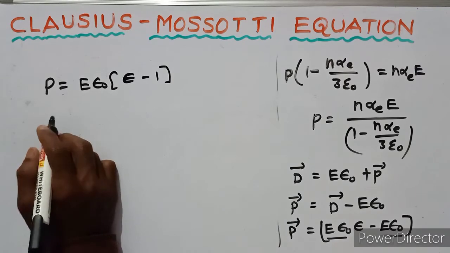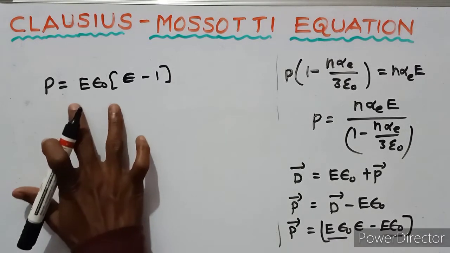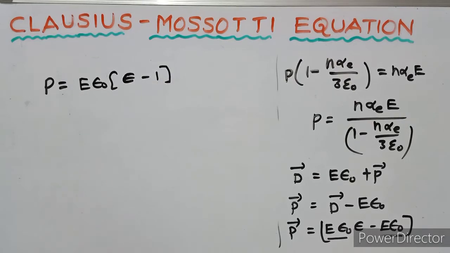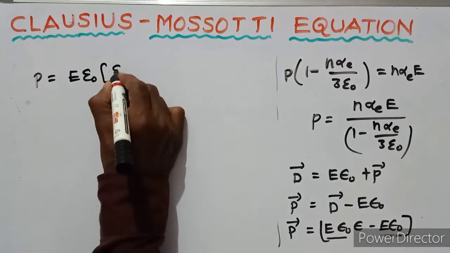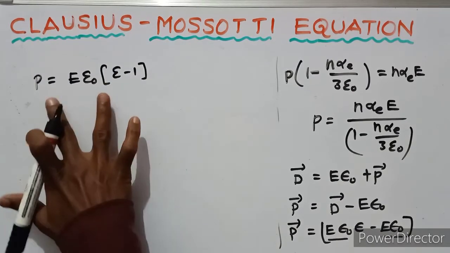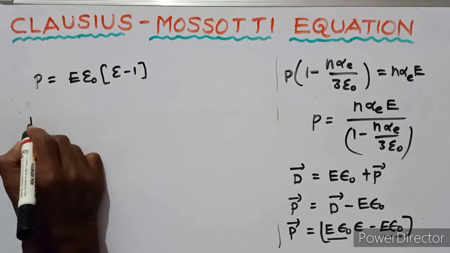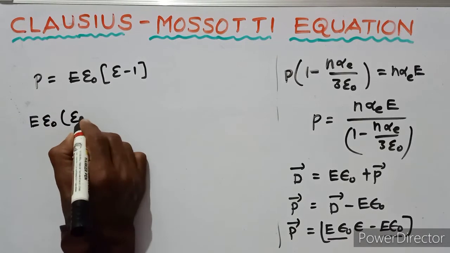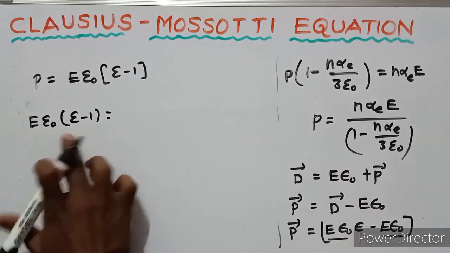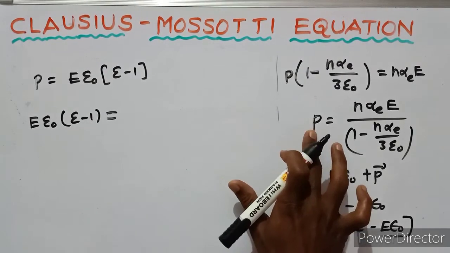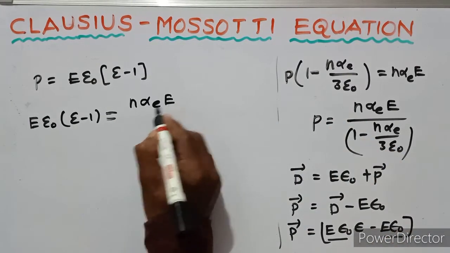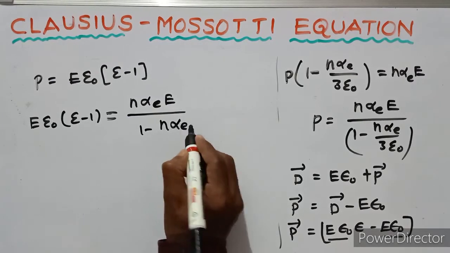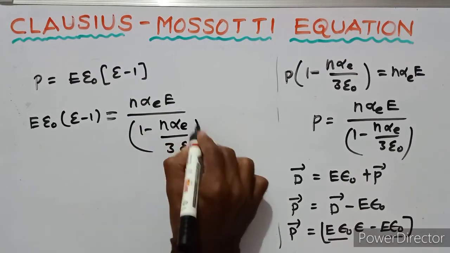Okay, next, so P equals epsilon naught E into (epsilon_r minus 1). This is the P value. So this is the LHS, then the RHS is n alpha_e E upon 1 minus n alpha_e over 3 epsilon naught.